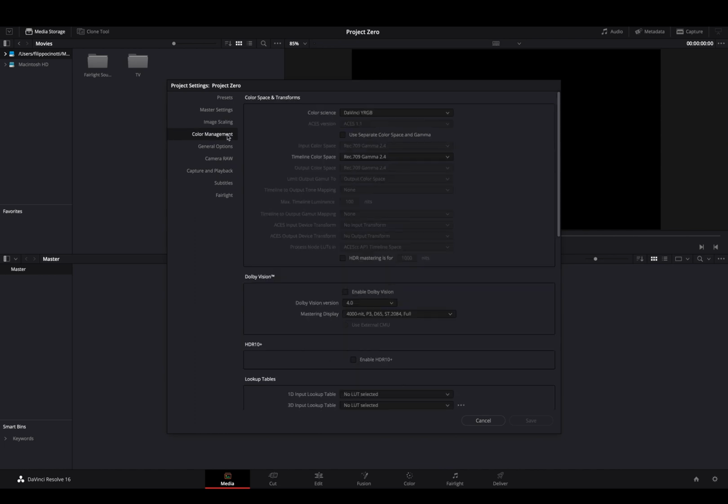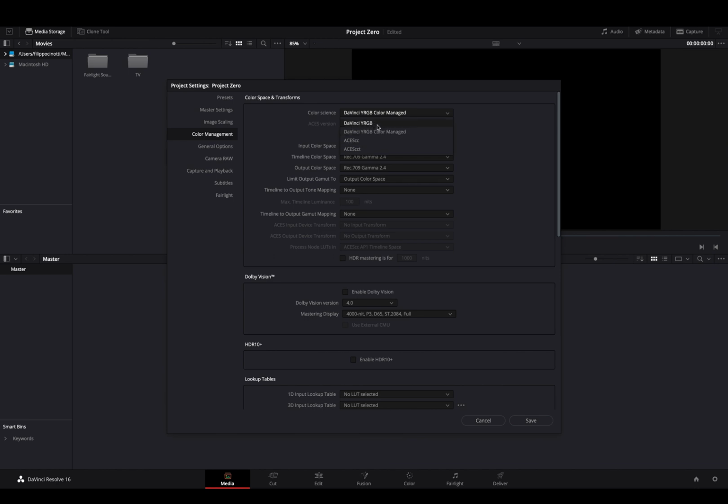Then you have the color management. This is a big part for your project because you can decide to customize your color timelines by using DaVinci YRGB Color Managed and saying what's your input color space, what's the timeline color space, and then have a really clean workflow from the starting point to the deliver. You can also leave it as it is or work with ACES. I don't work with ACES a lot, but this is really cool too.